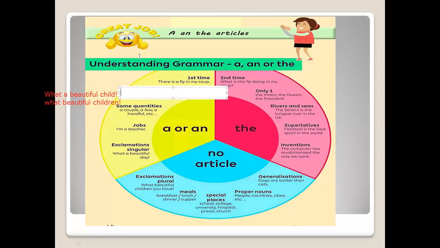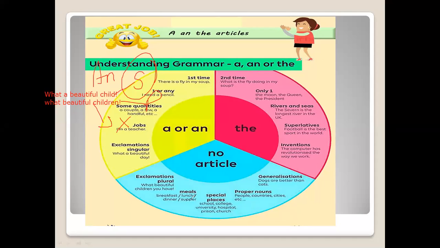Here we are talking about only a child. That is why we are using the a. And here we are talking about children. It means the exclamation was singular here, and here it has become plural. So singular will always take a or an, and a plural will never take any article.